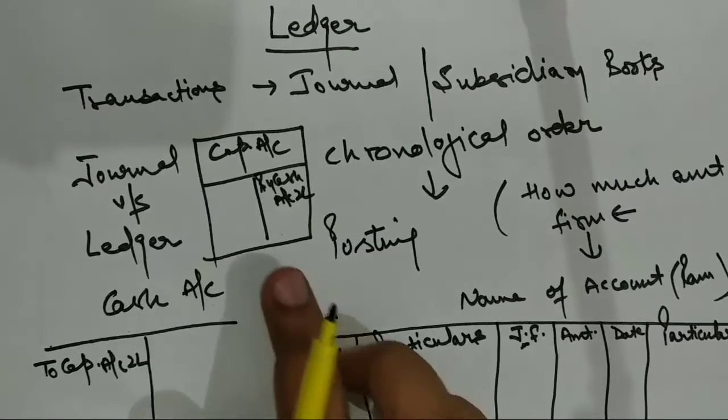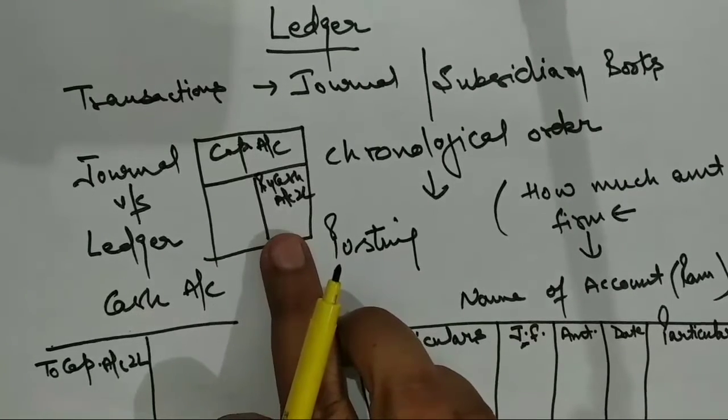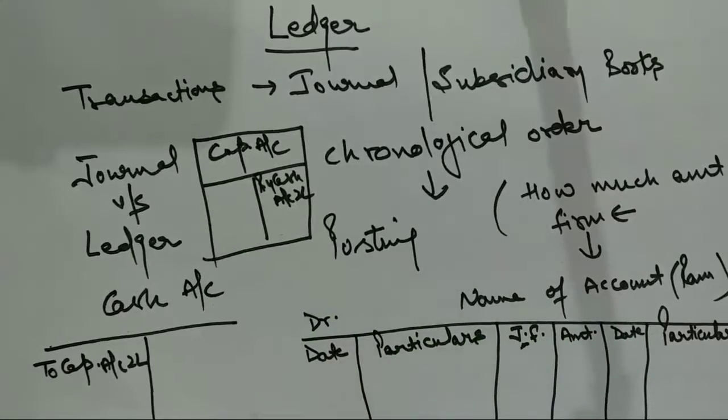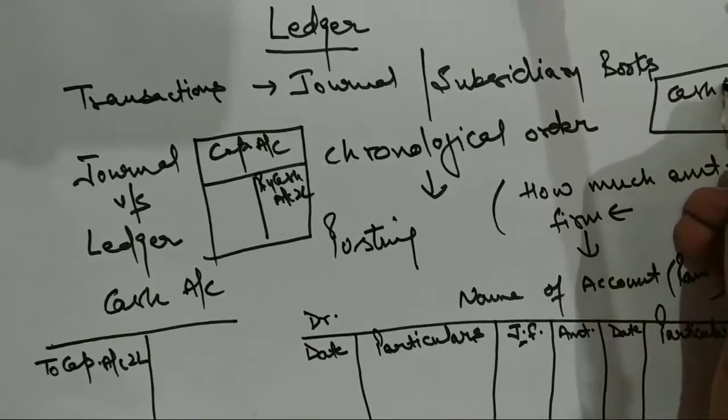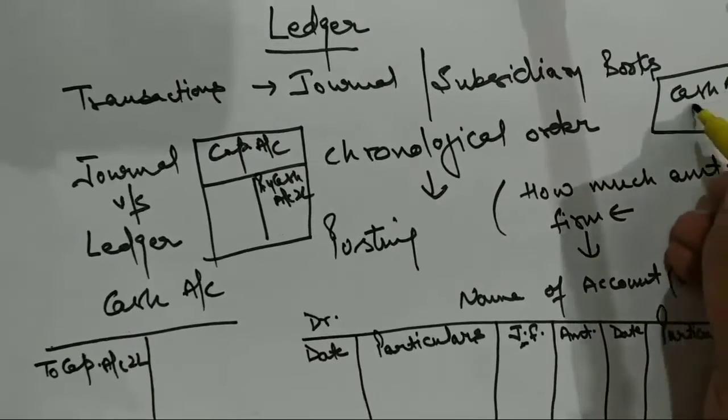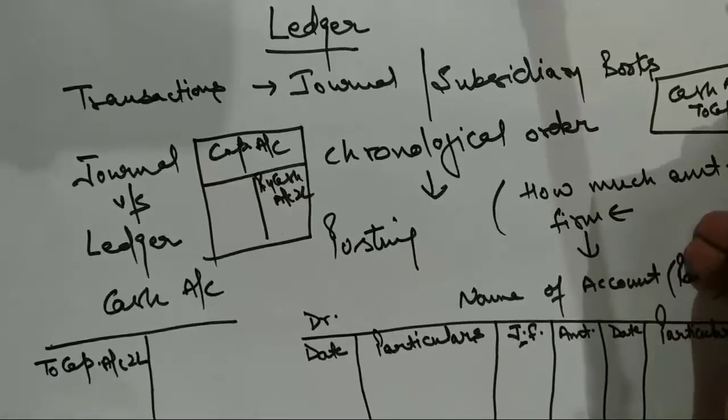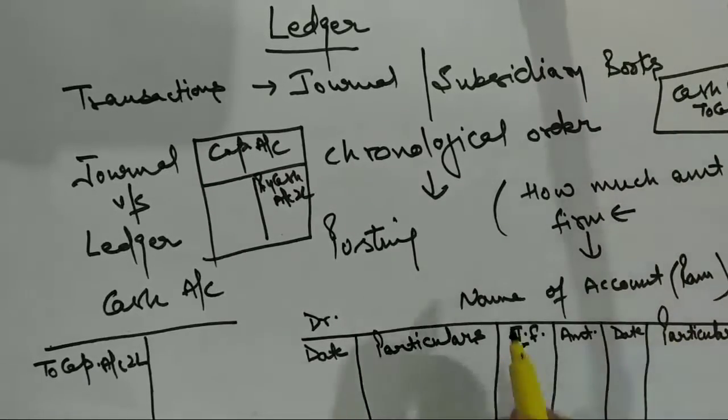In this way you will post the entry, that is cash account debit to capital account 2 lakh.